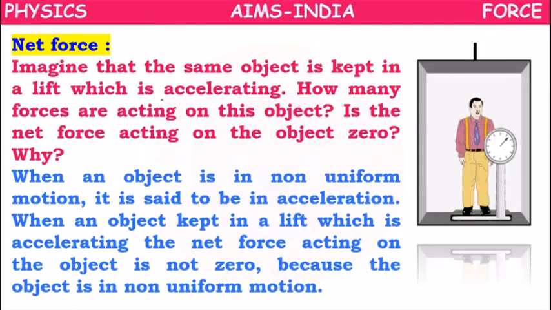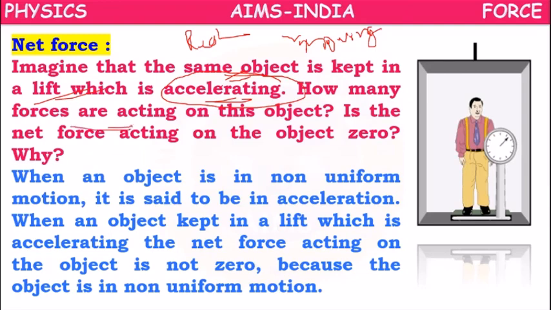Suppose, imagine that the same object is kept in a lift which is accelerating. Accelerating means not at rest. It is moving with some velocity. So how many forces are acting on this object? Is the net force acting on the object 0?